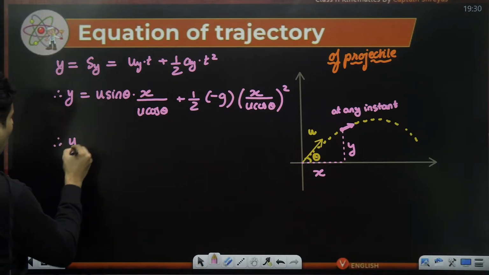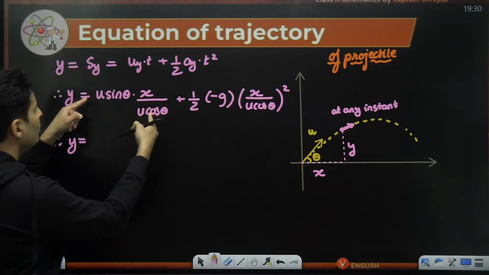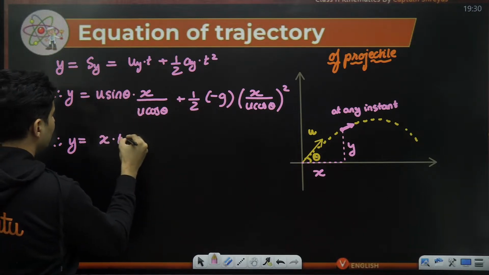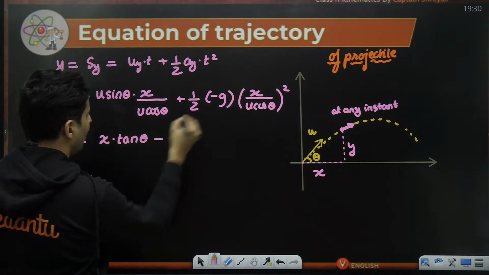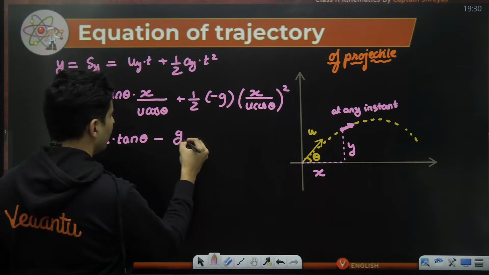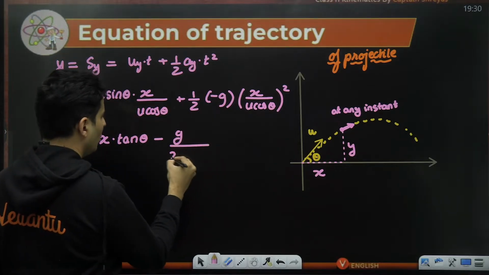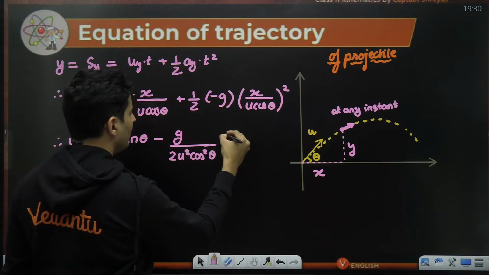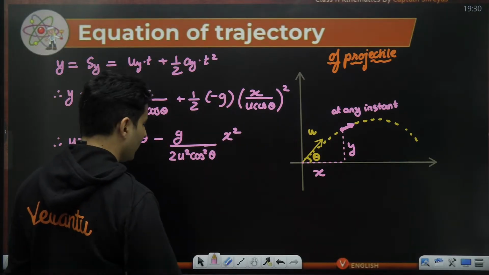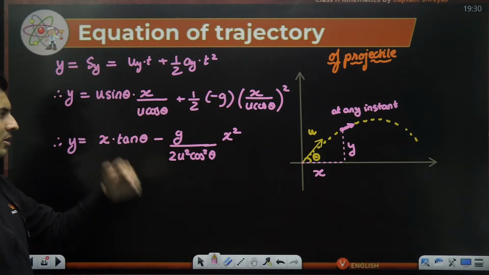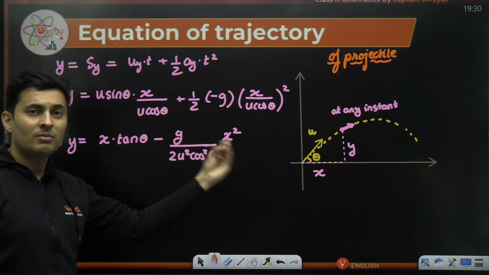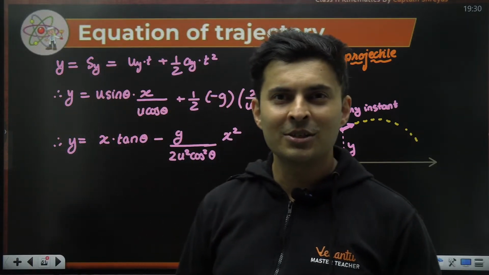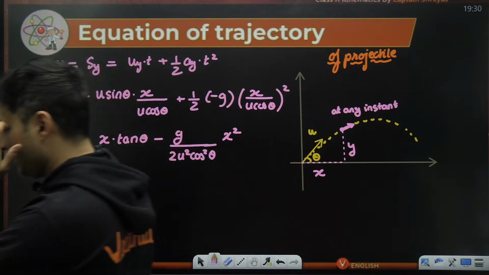Therefore, y will be equal to, u gets cancelled, sine by cos is tan, so x tan theta minus g by 2 u square cos square theta, and we also have x square over here. This is the equation of trajectory because this has no time, but it is a function relating only x and y variables. So this is the equation of trajectory.